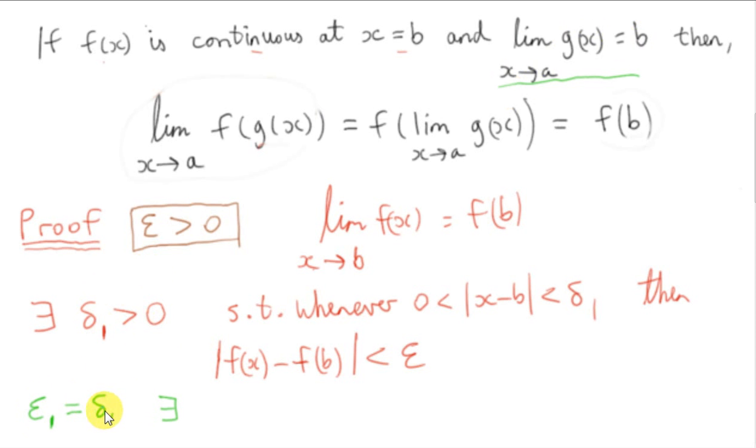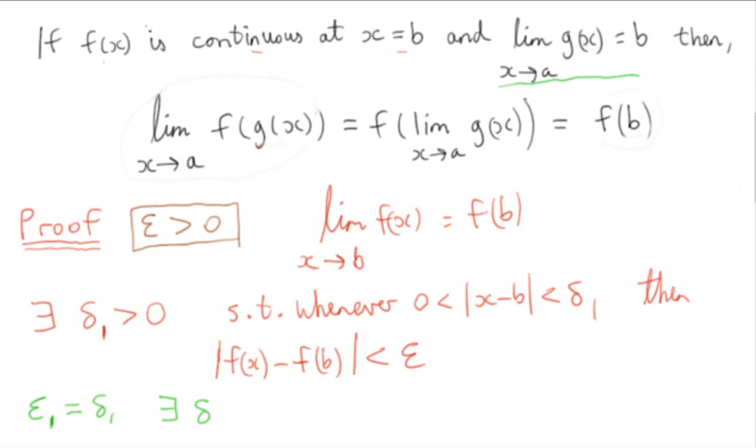Now for this limit here, there must exist a delta. Now this time we are using the delta for the limit that we're trying to prove. Remember, for the limit we're trying to prove, we pick an epsilon greater than 0 from the outset, and we have to show that there is a delta. We have to prove that there is such a delta. And that's the delta we're actually going to use here for this limit. But you'll see why this delta will work.